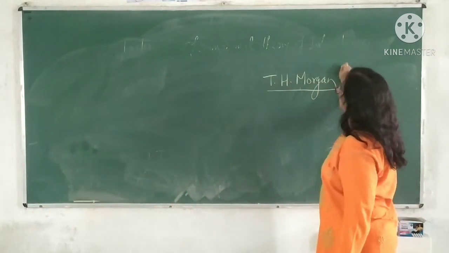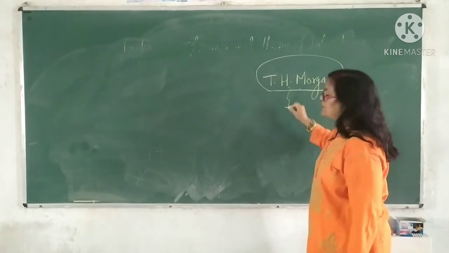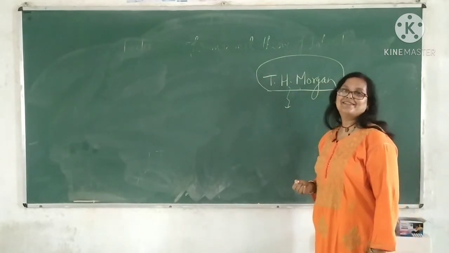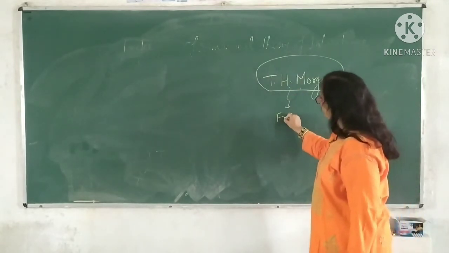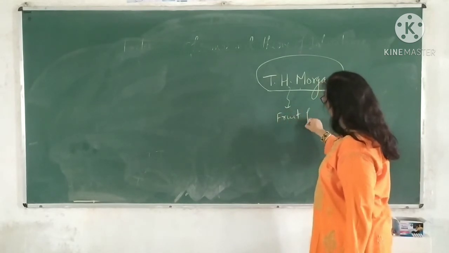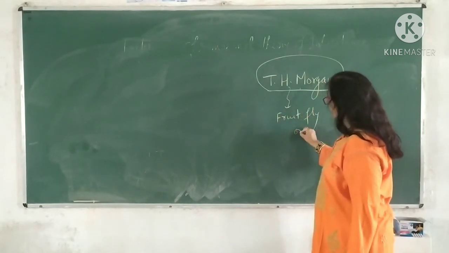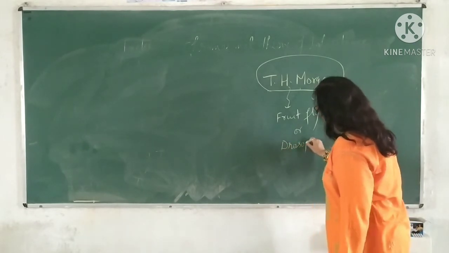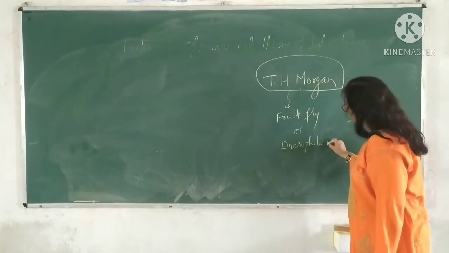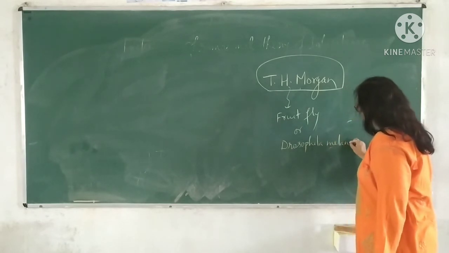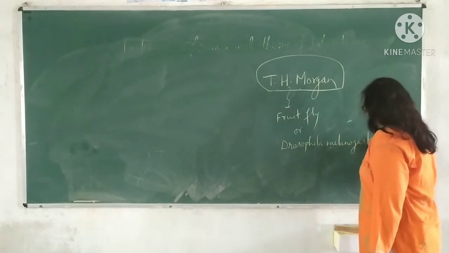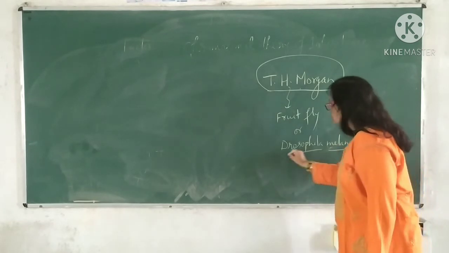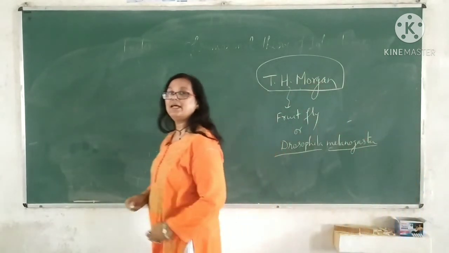Thomas Hunt Morgan worked on a special species known as the fruit fly. The common name is fruit fly, or you may also call it Drosophila melanogaster, DM.